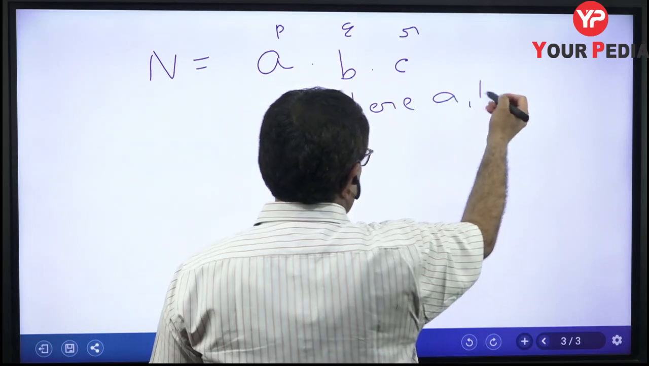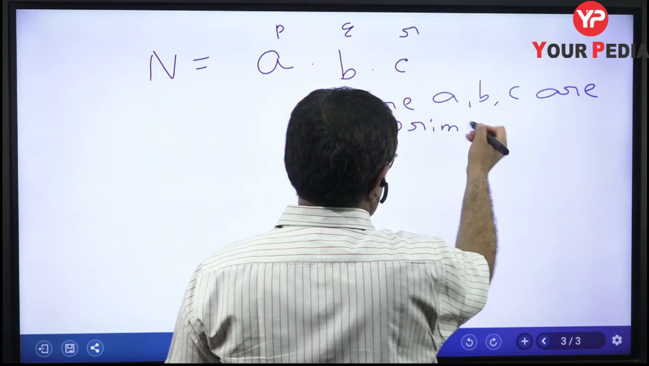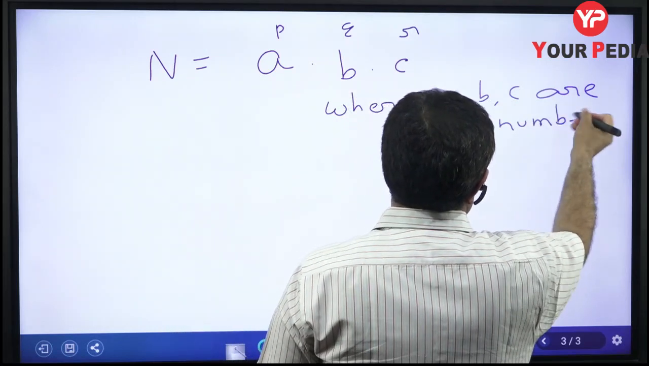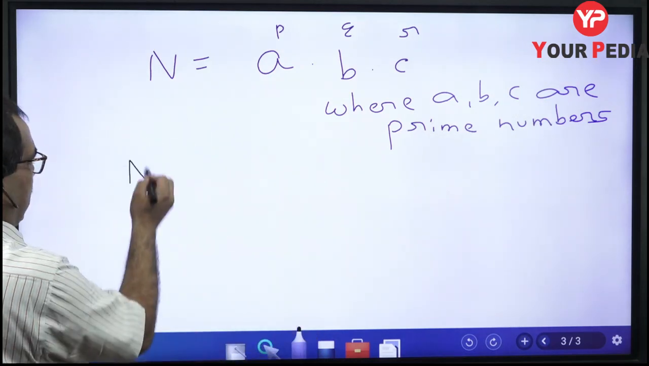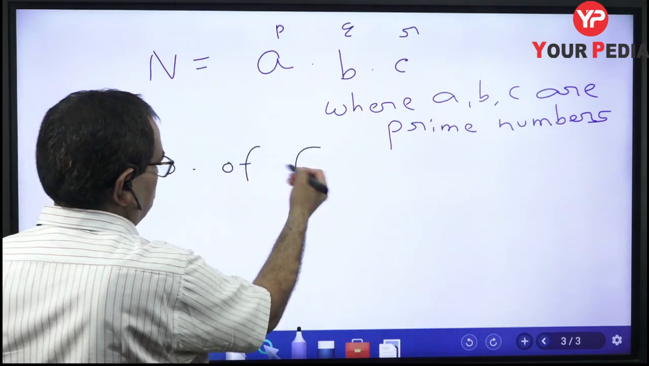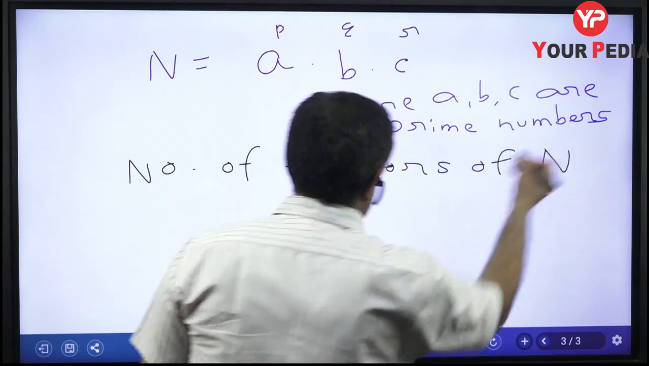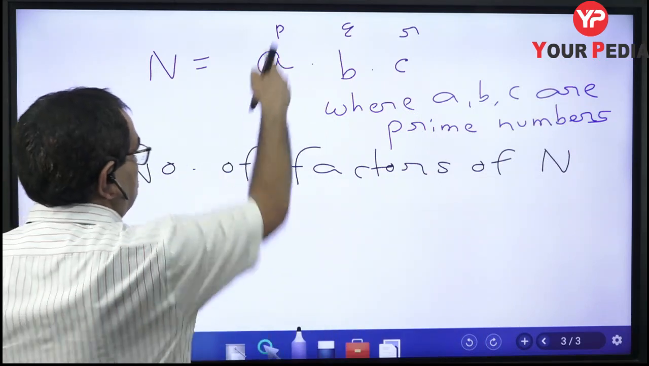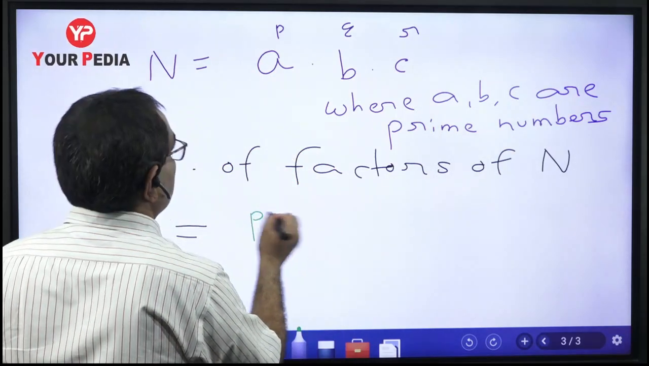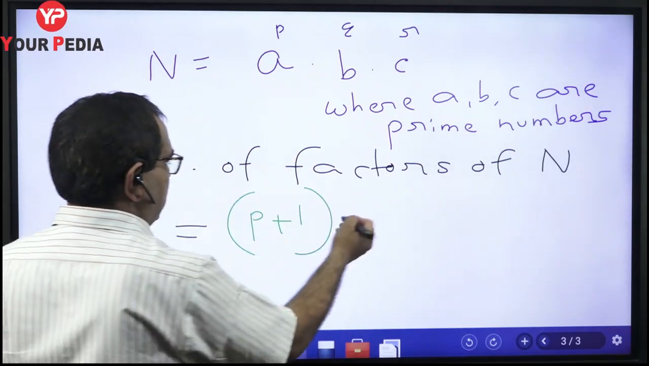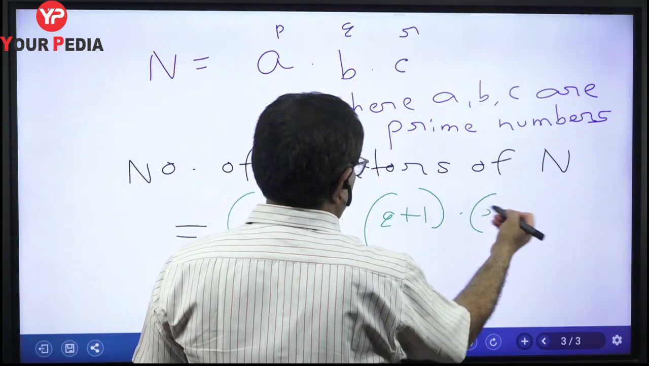Okay, where a, b, c are prime numbers. These are prime numbers. So what will be the number of factors of n? The total number of factors of this number n is equal to p plus 1 multiplied by q plus 1 multiplied by r plus 1.